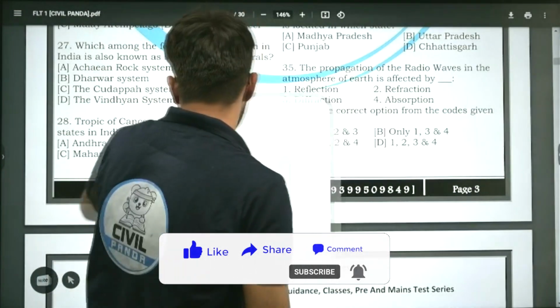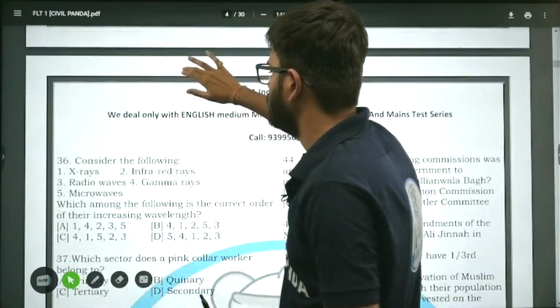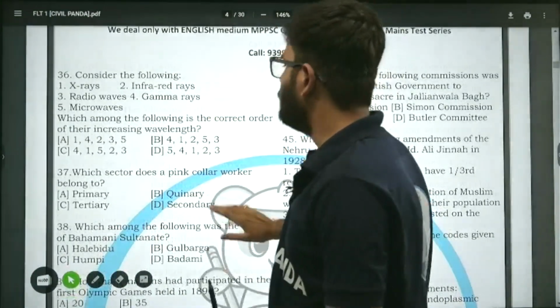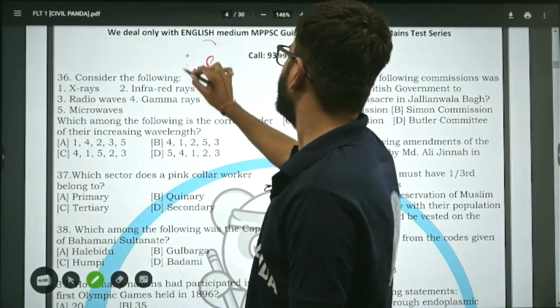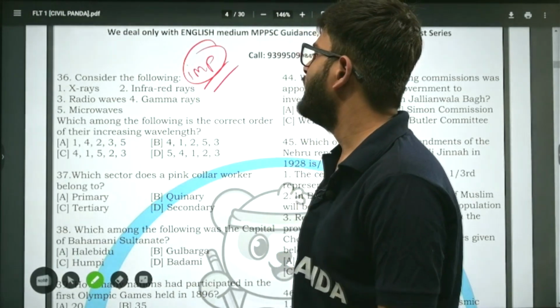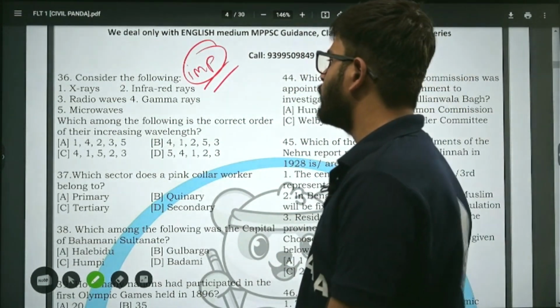Moving on to next question, question number 36. Consider the following. Now please note, very important question, note it. Consider the following: X-rays, infrared rays, radio waves, gamma rays, microwaves.